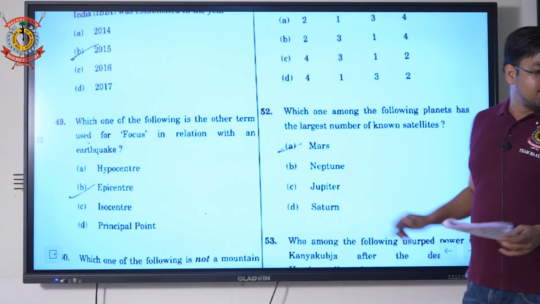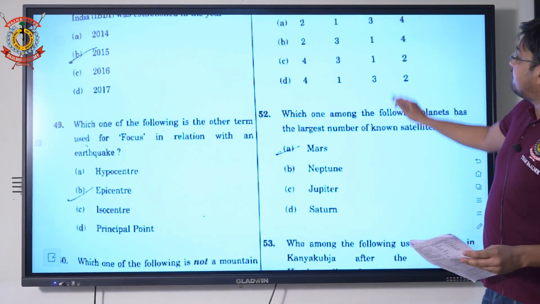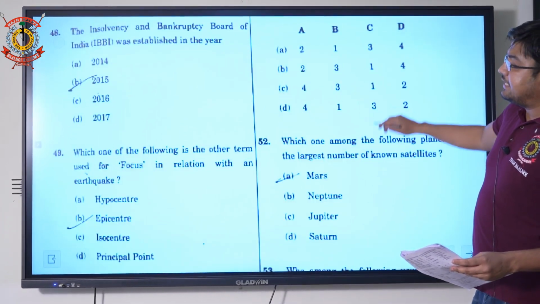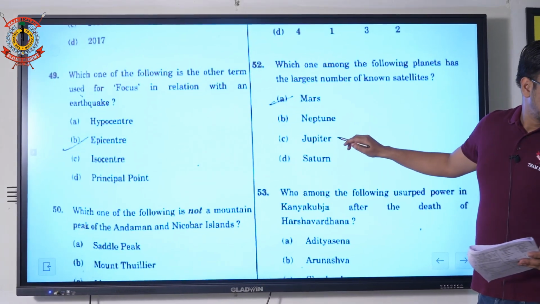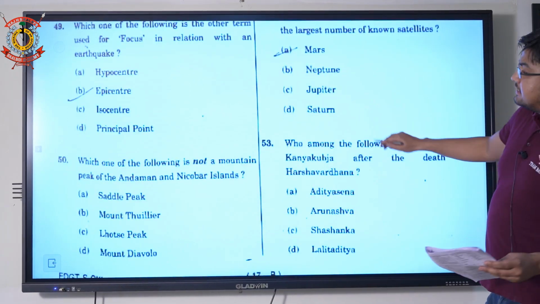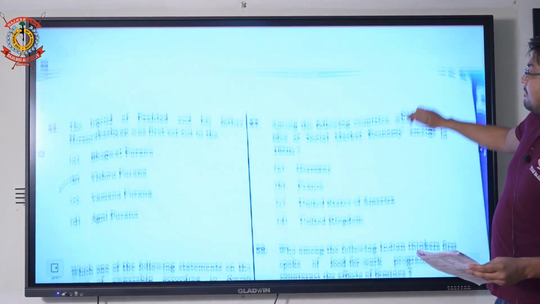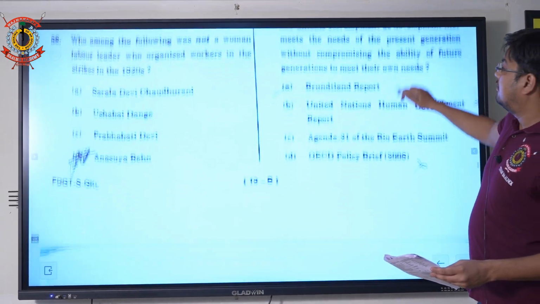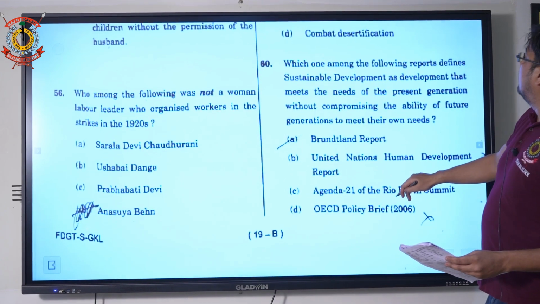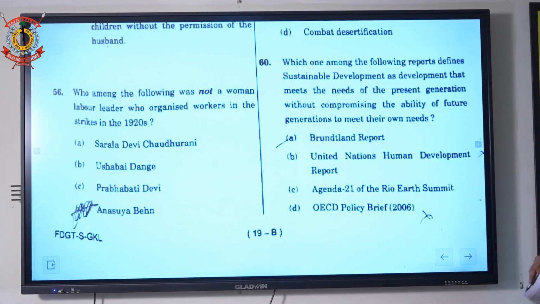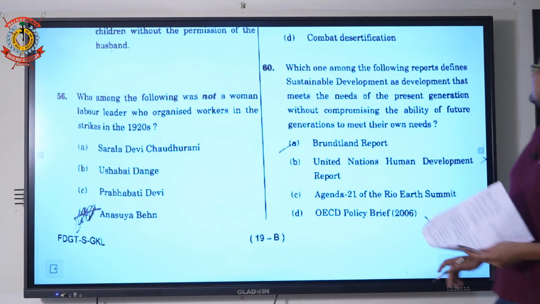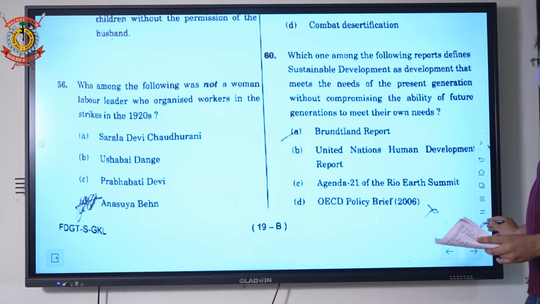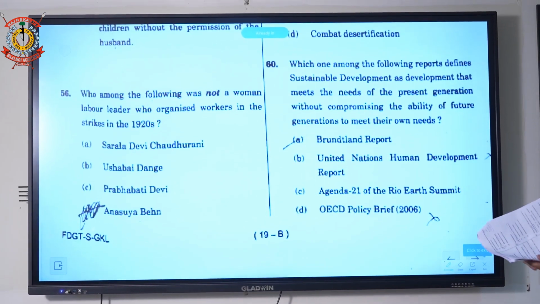Question number 60. Which among the following reports defines sustainable development as meeting the needs of the present generation without compromising the ability of future generations to meet their own needs?